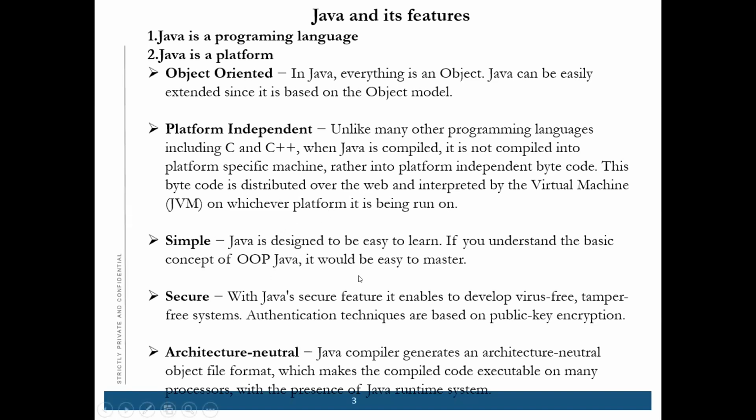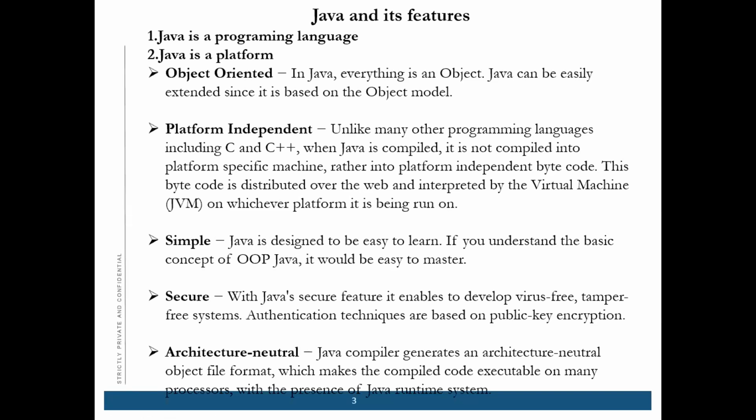Java is a very simple and easy to learn language. Its basic concept is on OOPS, which is object-oriented programming. So it is very easy to learn and easy to understand. That is why it is very simple. It's also a very secure language. Why?